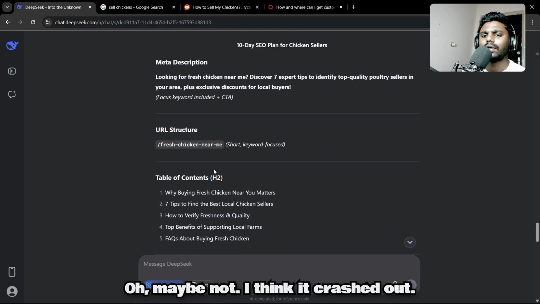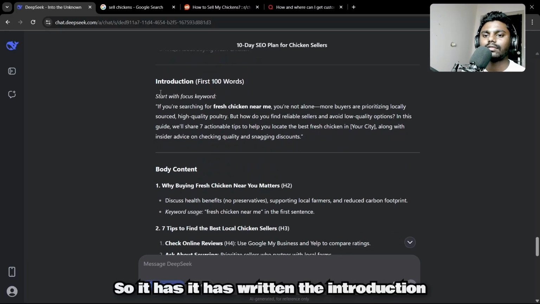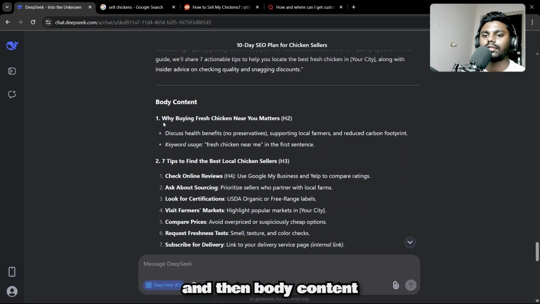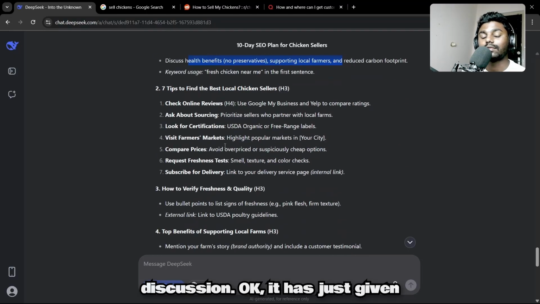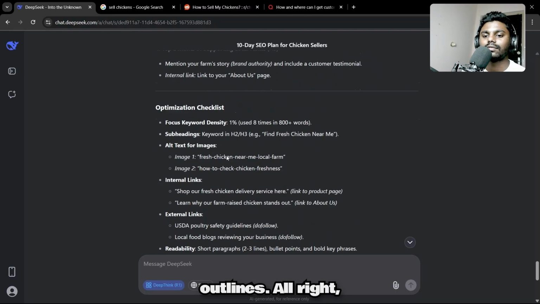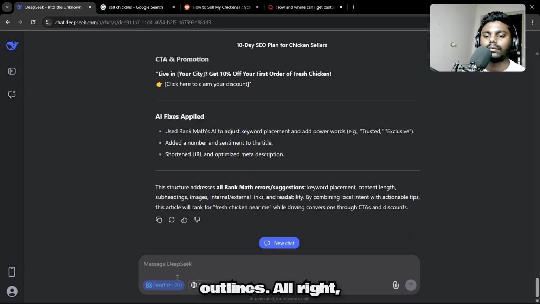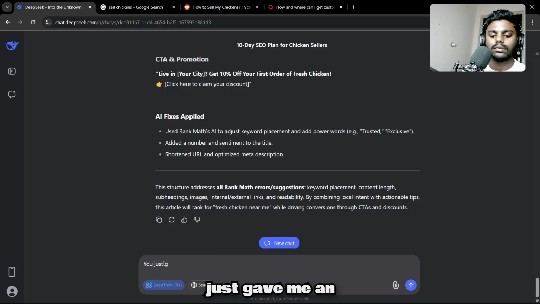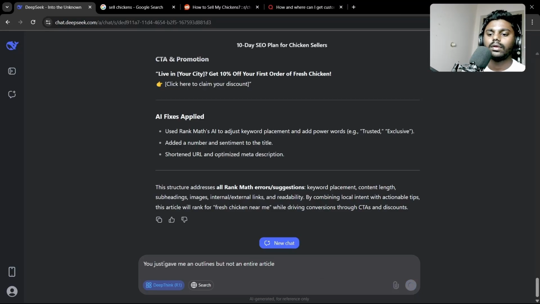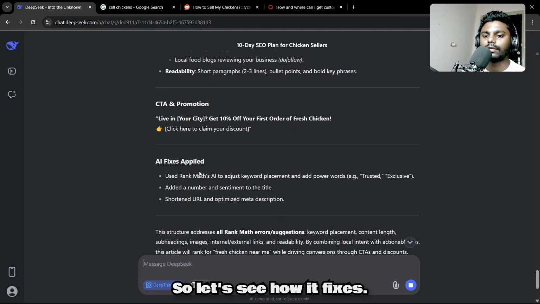Maybe not. I think it crashed out. So it has written the introduction and then body content. Discuss. Okay, it has just given outlines. Alright. The structure addresses all RankMath keyword placement. You just gave me outlines but not an entire article. So let's see how it fixes.